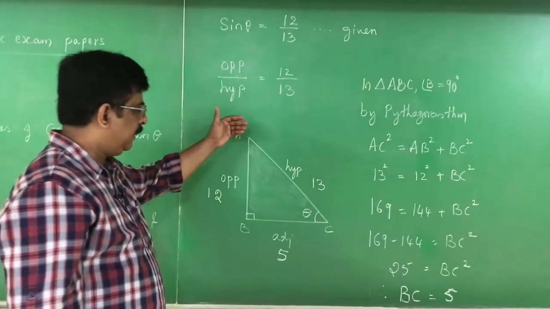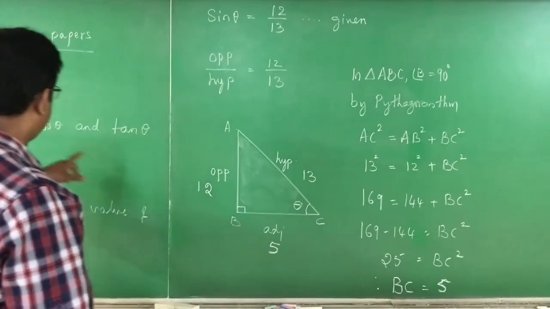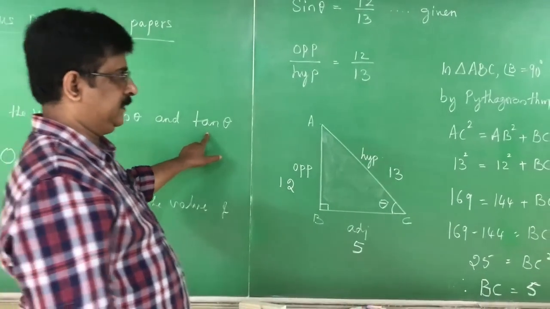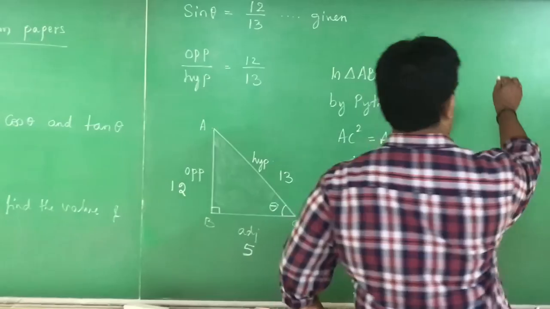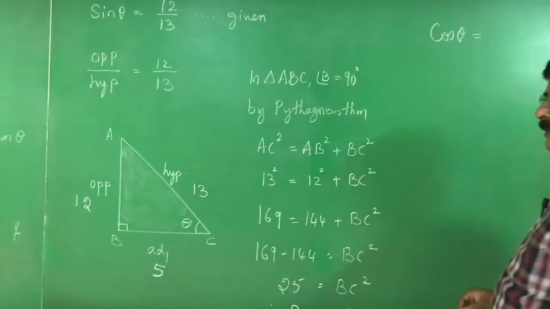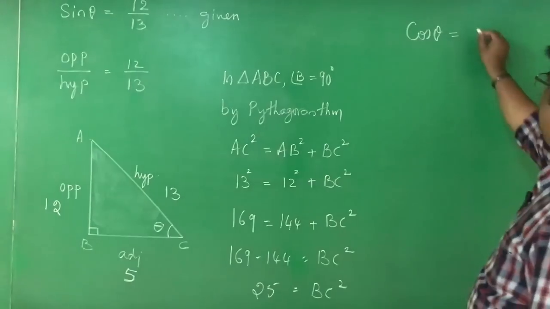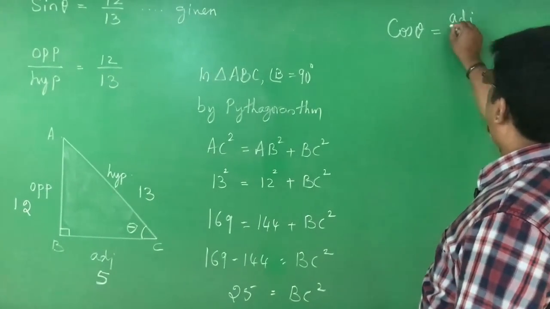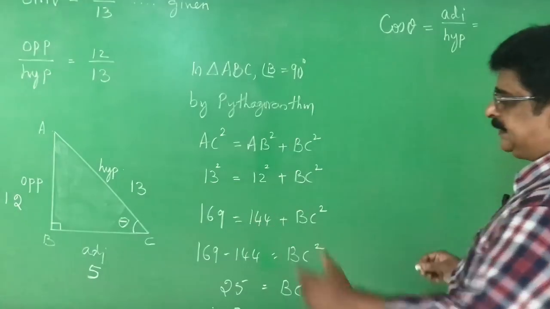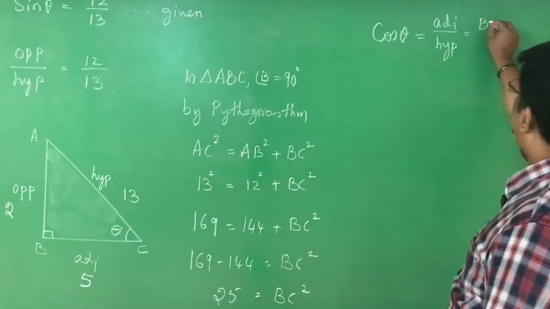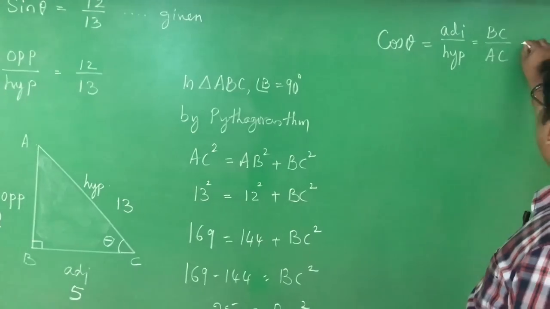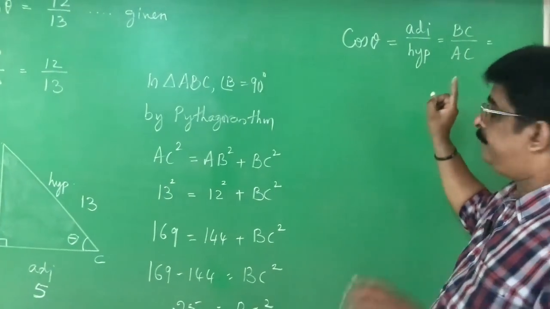Which ratios does he want? He wants cos theta and tan theta. First I want cos theta. What is cos theta? Cos theta is the ratio of adjacent side by hypotenuse. In this problem, adjacent side is BC, hypotenuse is AC. You have to write all these things to get marks.